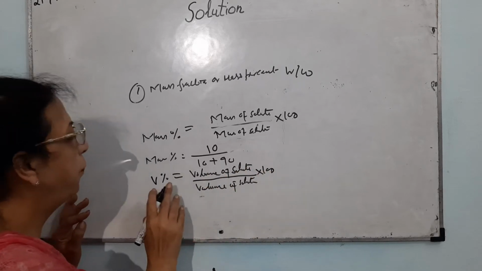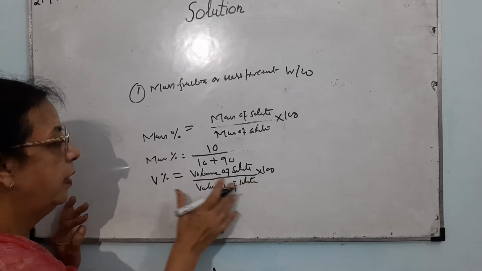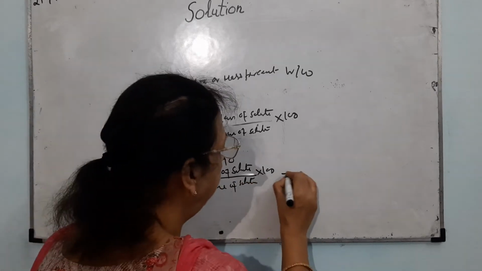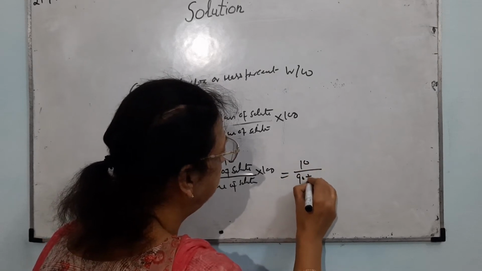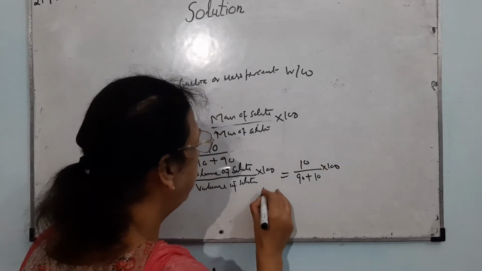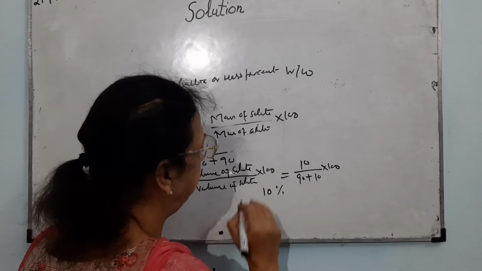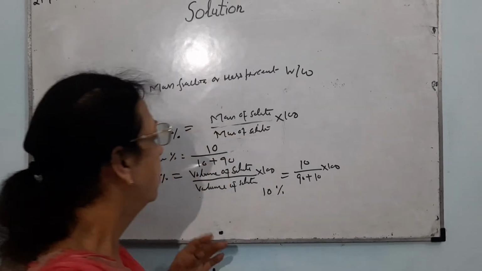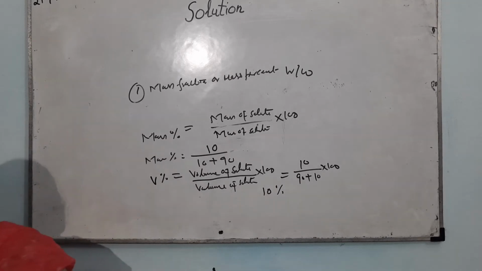In this case it is 10 upon 90 plus 10, into 100. So the volume percent will become 10%. In this manner we can calculate volume percent.